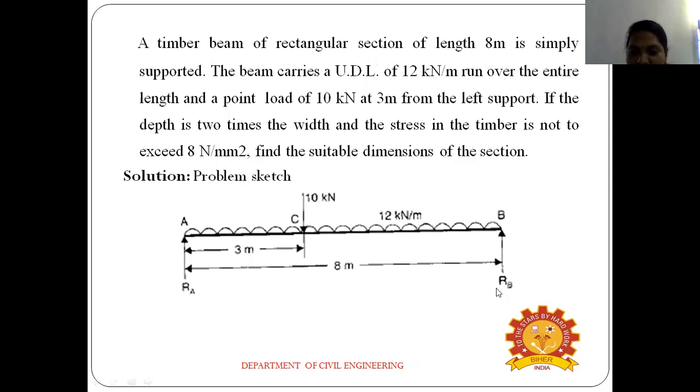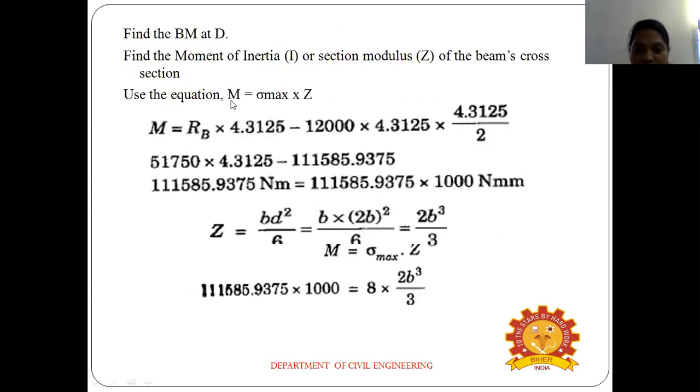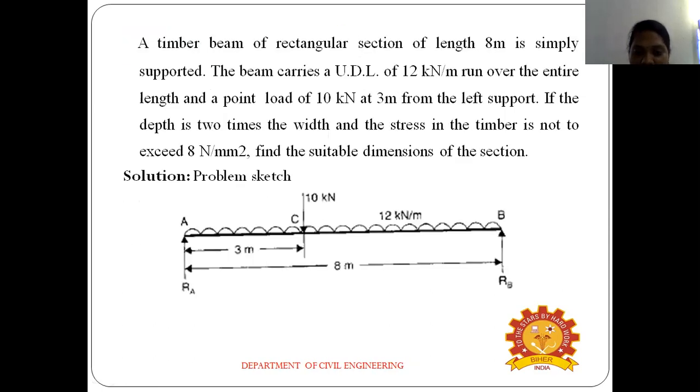So we are taking moment about B, so RB is an upward force. For the bending moment sign convention, if from the right side it is upward, it's a plus. So RB into 8, minus the load acting here. You can see the diagram. RB into 8, what is the load acting?